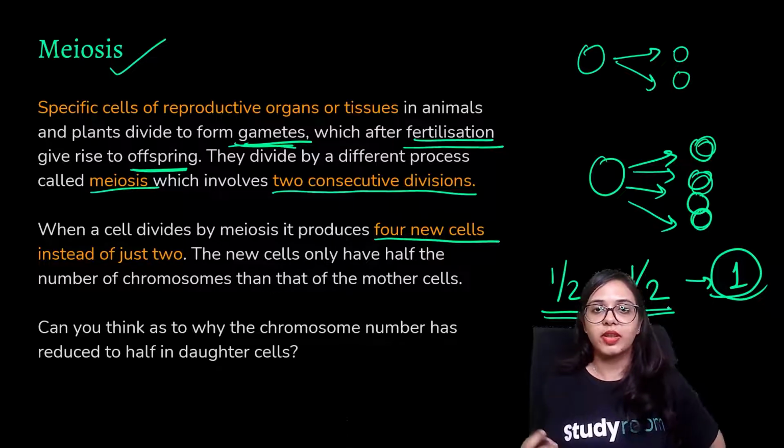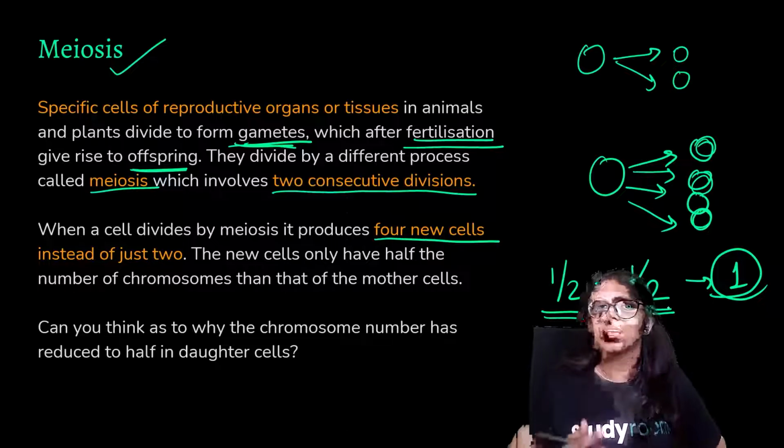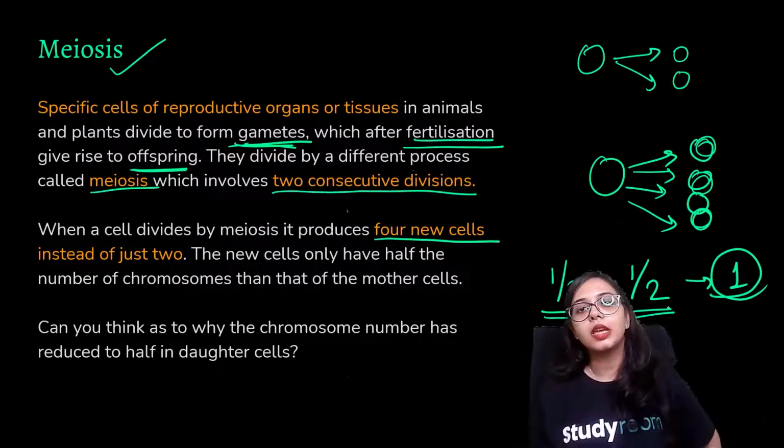Similarly, the same thing is happening in plants as well. The genetic coding is halved.